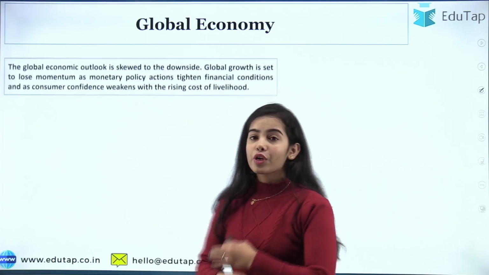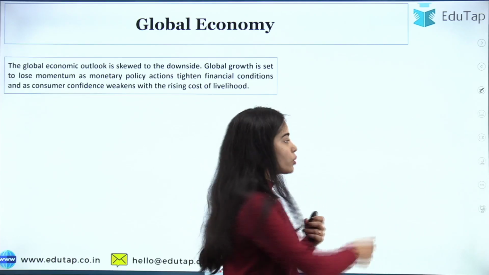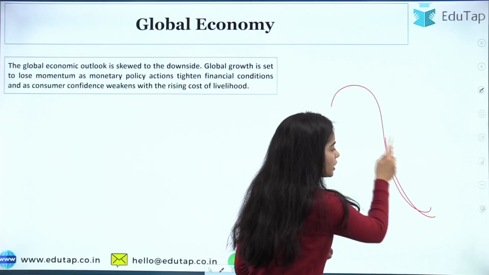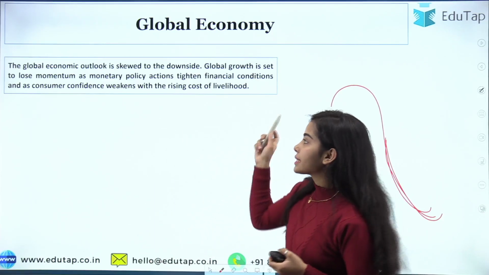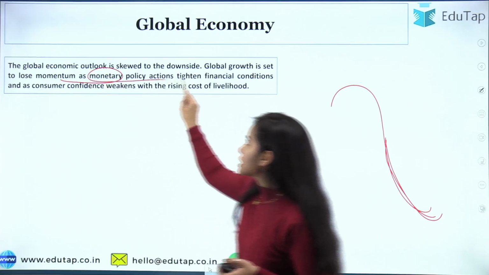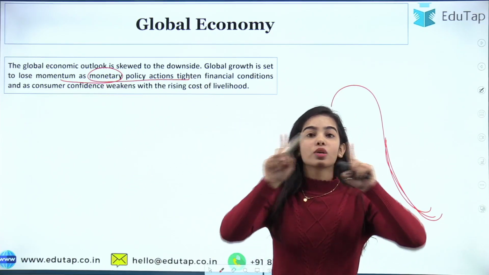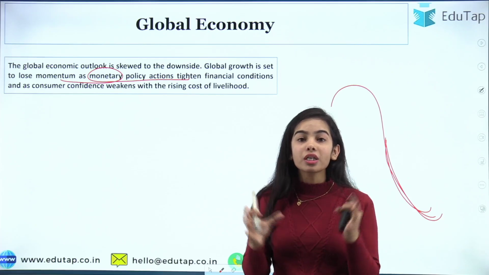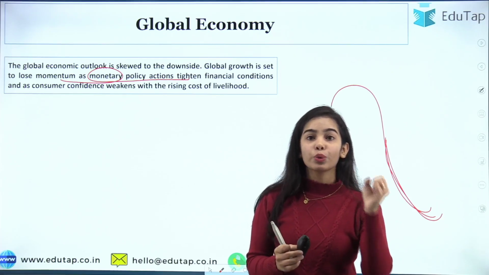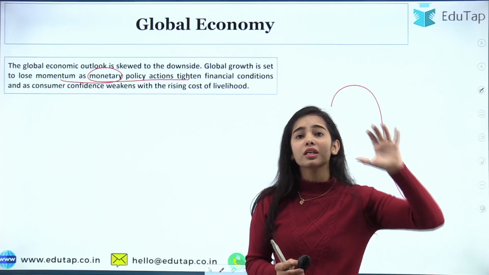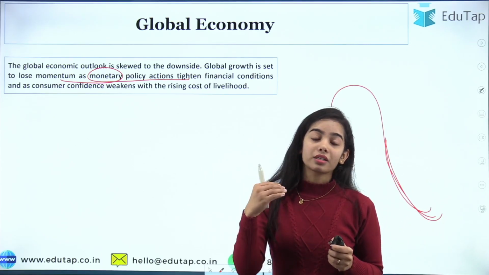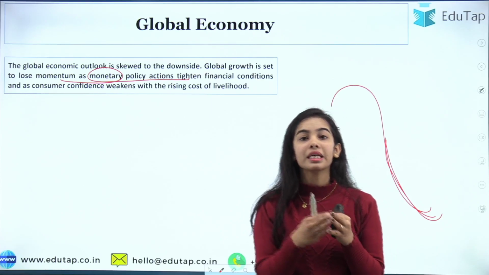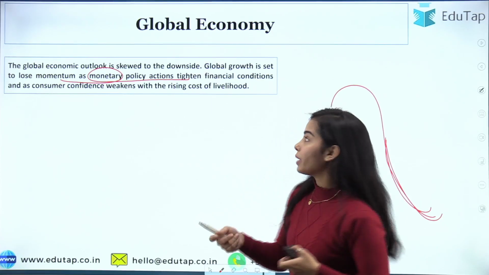So now let's move forward to the global economy. We all know that the global economy is seeing a downside. The global economy is at a low level now. Global growth is set to lose momentum as monetary policy actions are tightening all over the world. Not only the emerging markets, not only India, but all the major economies are tightening their monetary policy and they are increasing their rates, okay.